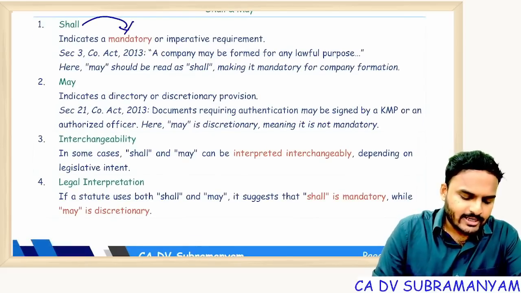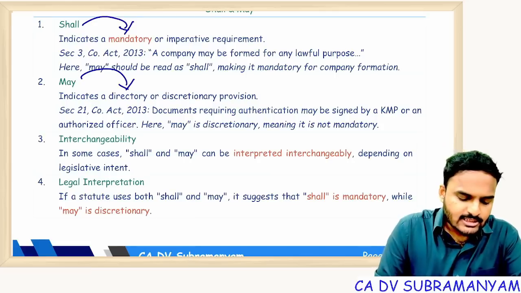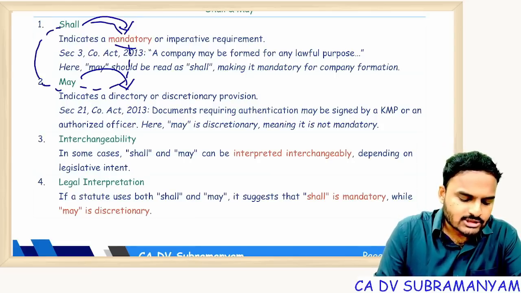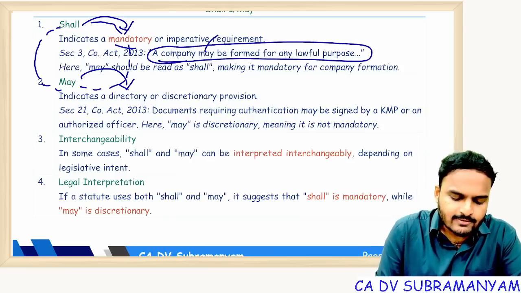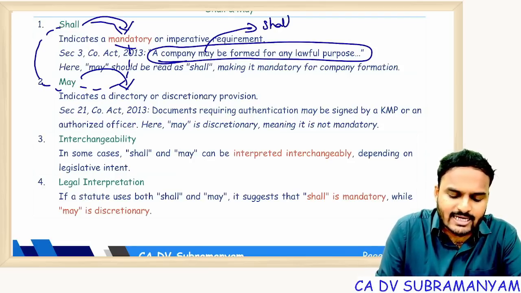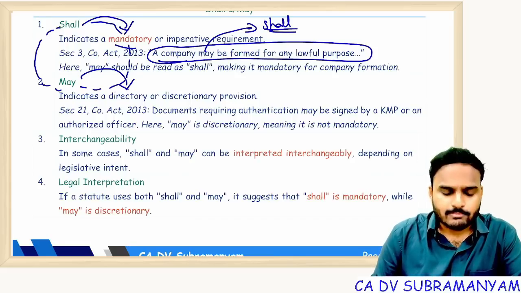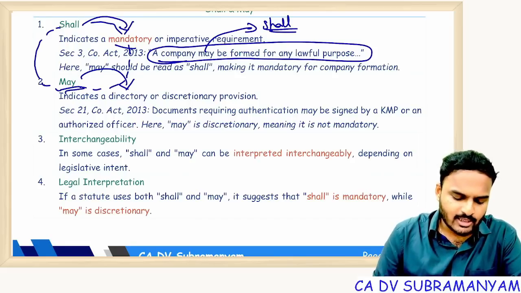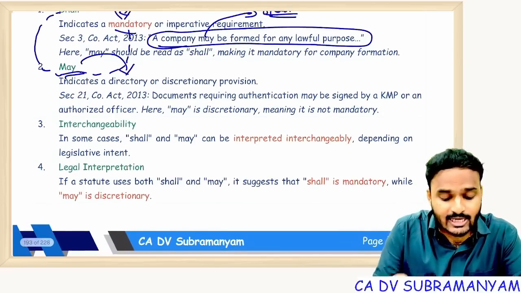Shall indicates mandatory. May indicates directory, optional. But sometimes you have to interpret shall as may, and may as shall. For example, a company may be formed for a lawful purpose. Here the word may you have to understand as shall. A company shall be formed for a lawful purpose. Similarly, may can sometimes be interchanged with shall, and shall as may is also possible.